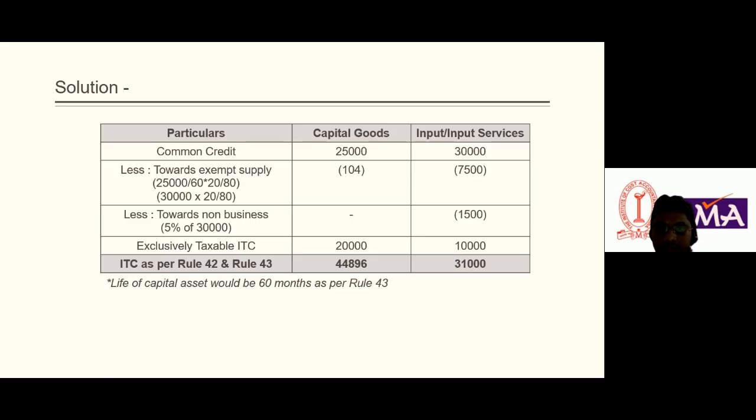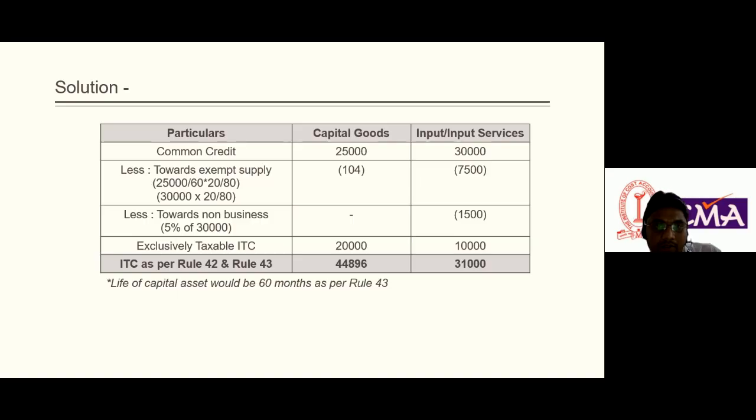Similarly, in the case of input and input services, common credit is 30,000. We divide by total turnover and multiply by exempt turnover. In that case, the common credit of input services toward exempt supply is 7,500. In rule 42 it is mentioned that common credit attributable toward non-business would be 5% of common credit, but nothing is mentioned in rule 43.